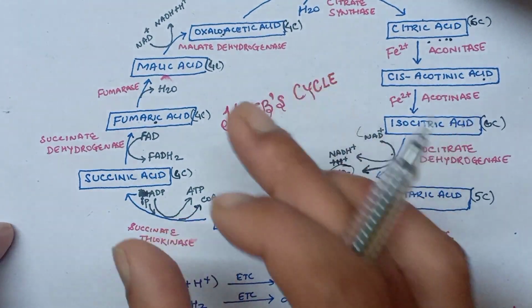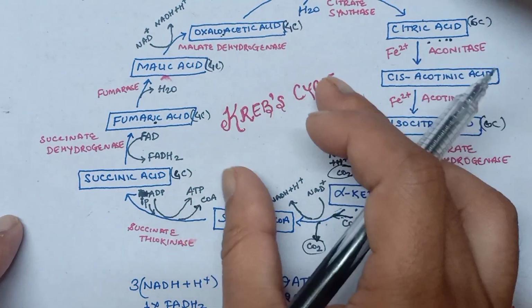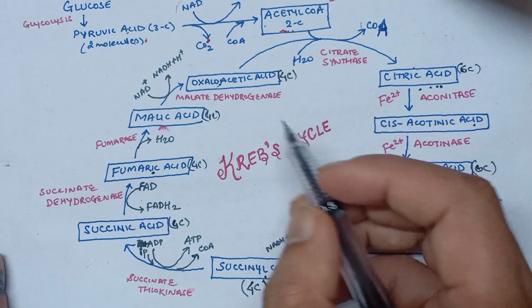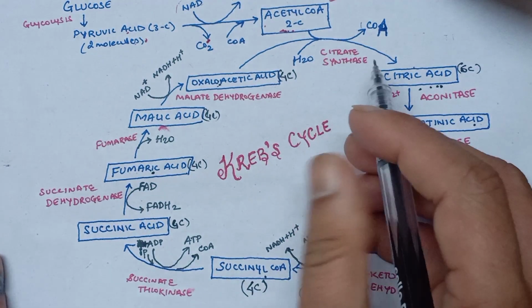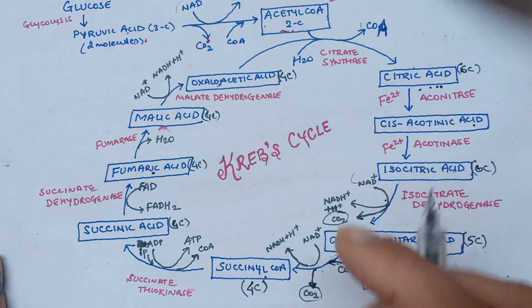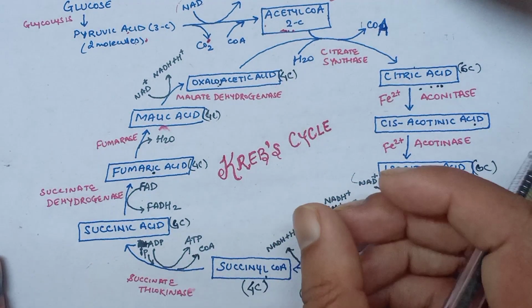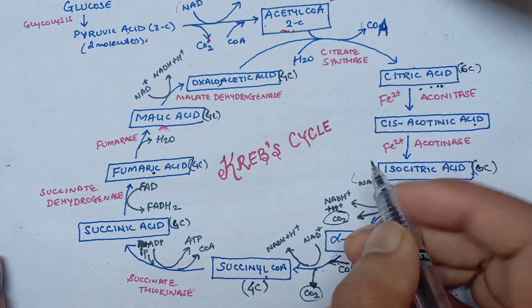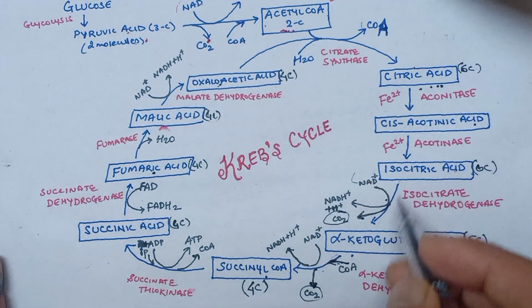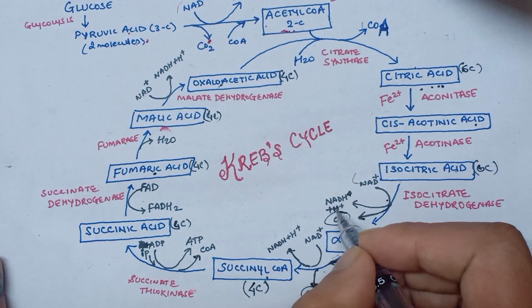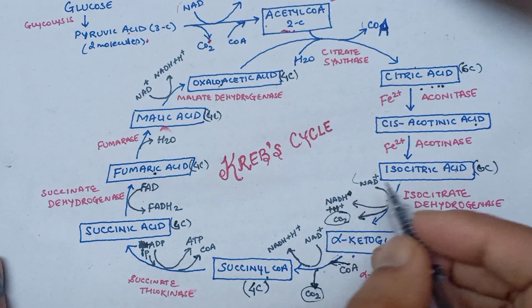But we see that there is no direct utilization of oxygen during the entire process of Krebs cycle. Now we will look at the number of reduced coenzymes formed during the cycle. So reduced coenzymes are NADH plus H plus and FADH2. So where are they being formed? There are a total of 3 NADH plus H plus being formed.